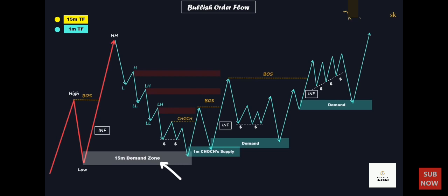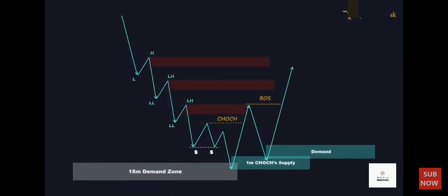Next, what we do is zoom in on a lower time frame, for example, the 1-minute time frame. We wait for the price to touch the unmitigated demand zone from the higher time frame, experience a reversal, and then form a change of character or flip pattern, indicating a shift in market structure. As seen here, the price has created a change of character pattern and created a new demand zone in the 1-minute time frame, attributed to the bullish wave of the change of character. With the emergence of the change of character pattern, we understand that it signals a loss of control by sellers, and we can anticipate a bullish order flow to the upside. Therefore, we should explore potential opportunities to enter the market by opening long positions.